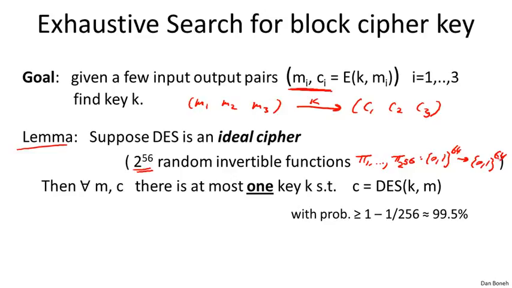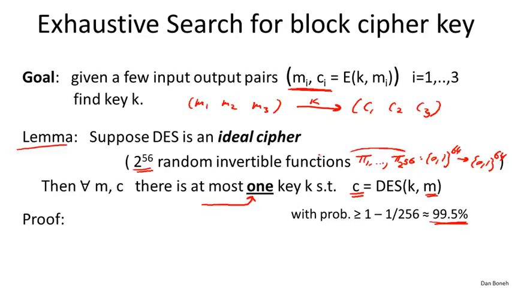Then what can we say? Then in fact, it turns out that just given one message and ciphertext, just one pair, there's already only one key that maps this message to that ciphertext. So just given one pair, M and C, I can ask you, find me the key that maps M to C, and the solution is very likely to be unique. In fact, it's going to be unique with probability roughly 99.5%. I should say that this statement is true for all M and C, and the probability is just over the choice of the random permutations that make up the cipher.